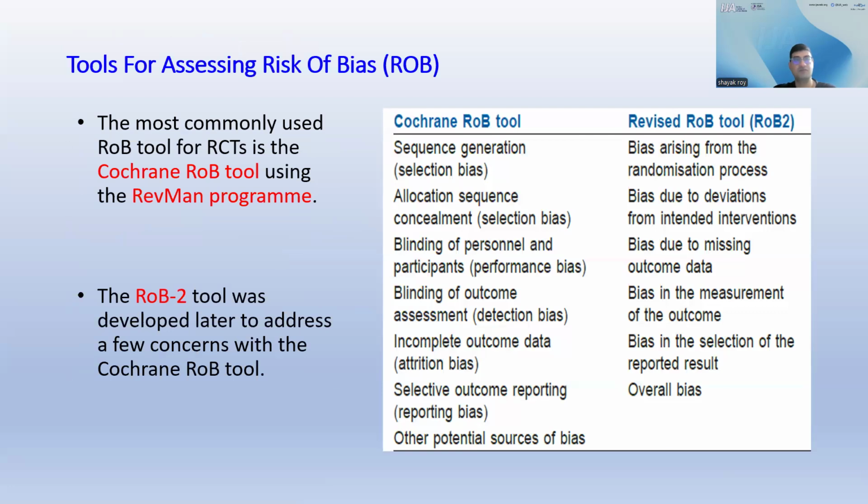There are some tools for assessing the risk of bias. The most commonly used ROB tool for RCTs is the Cochrane ROB tool using the RevMan program, which uses the following things as mentioned in the graph. The ROB 2 tool was developed later to address a few concerns with the Cochrane ROB tool.